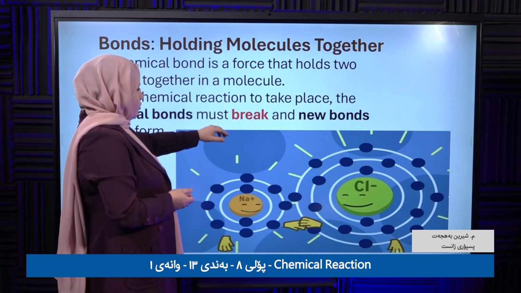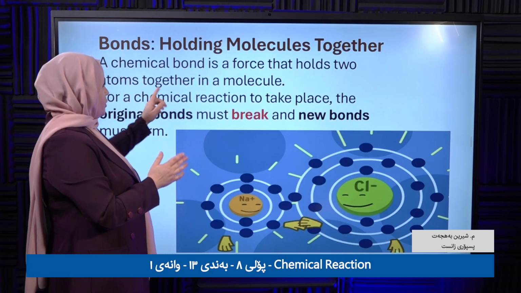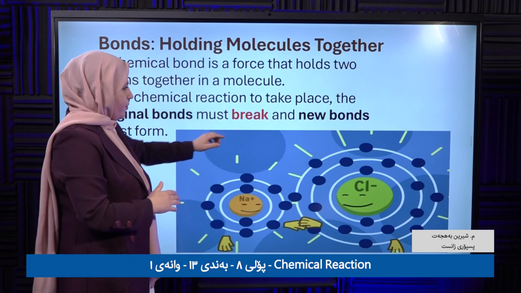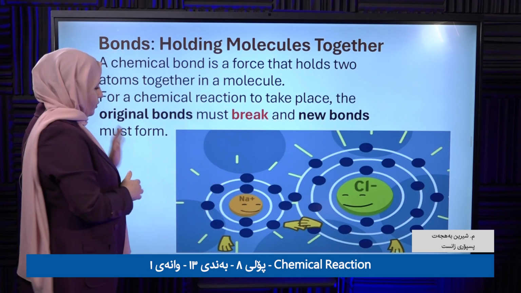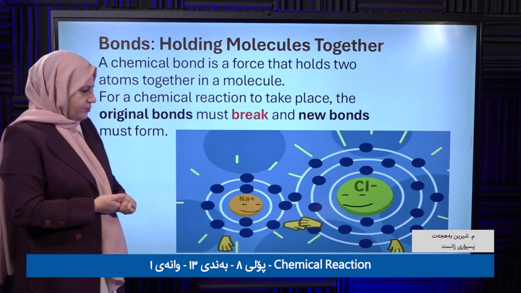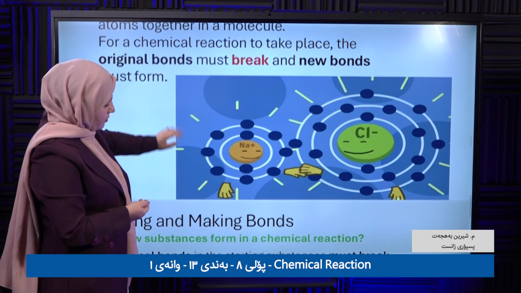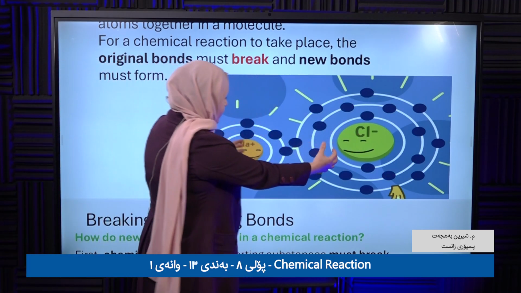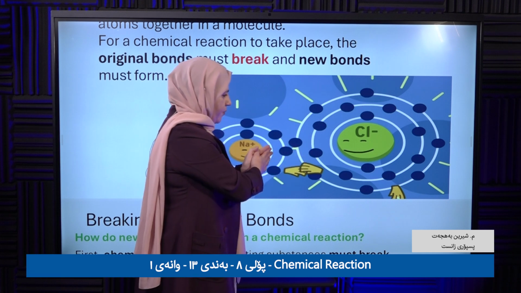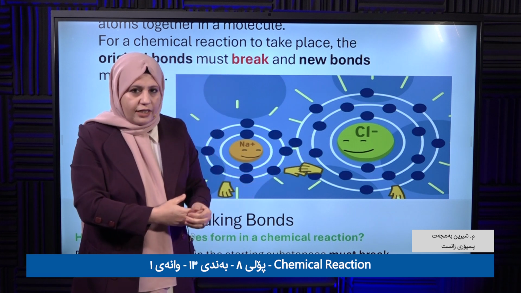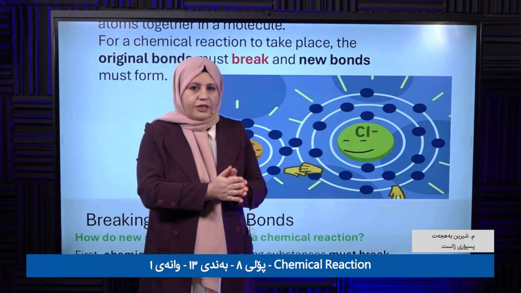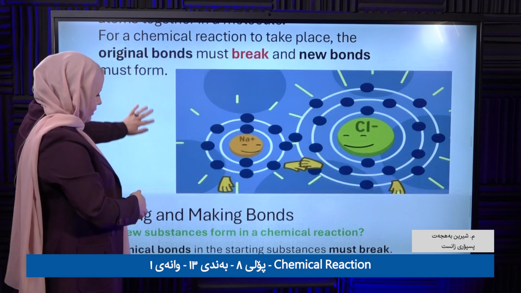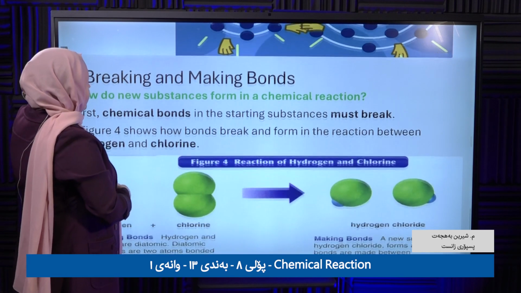That means the original bond between the atoms should be the first one to break, and the new bond is formed. Clear? Look here. Na and Cl are both atoms. How are they linking together? Together they form NaCl, which is a salt, commonly found in our kitchen. The new substance is formed. I'm going to explain in the next slide: breaking and making bonds.